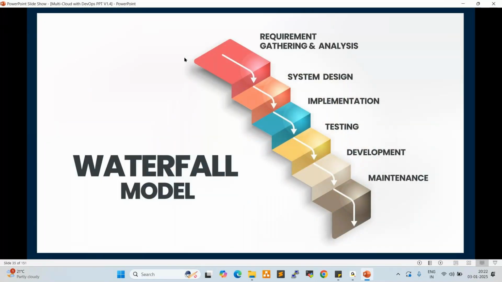So waterfall is a sequential development. Here we gather the requirements, right? So system design and implementation, testing, development, maintenance. So sequentially that application will be developed. So in the middle of the development, in case any bugs happen in the application, development should be stopped in the waterfall. So sequentially the development will happen, right?